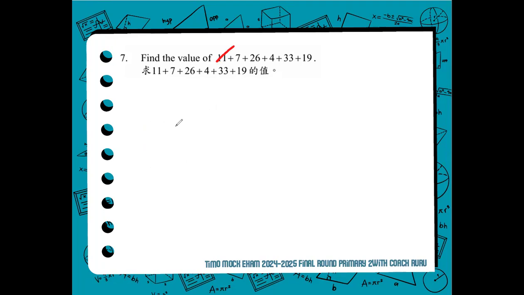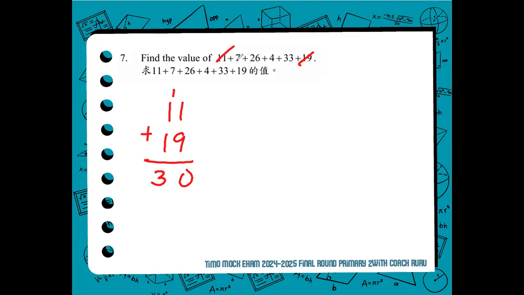We pair 11 to 19. Why? In adding, it is best to pair the numbers according to their unit digit. So the unit digit of 11 and 19 is 1 and 9. 1 plus 9 is a 10. So there you will get a multiple of 10. 30 is a multiple of 10.